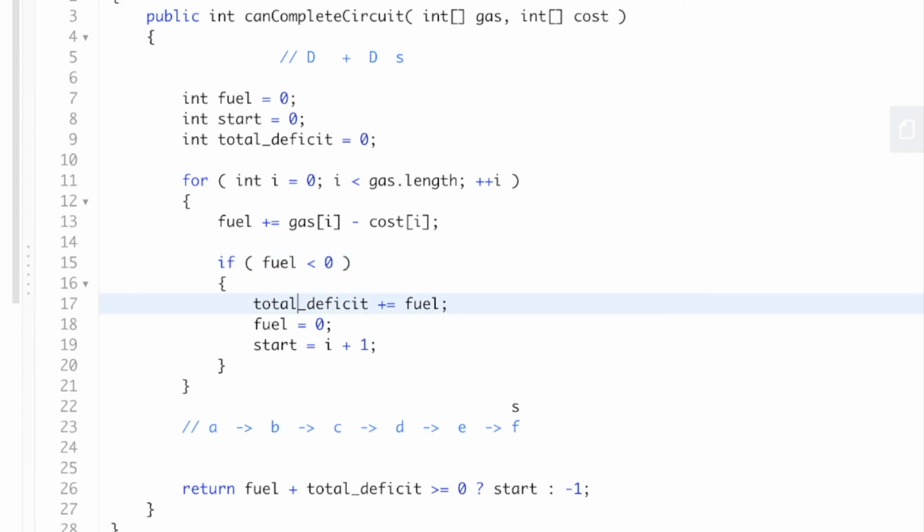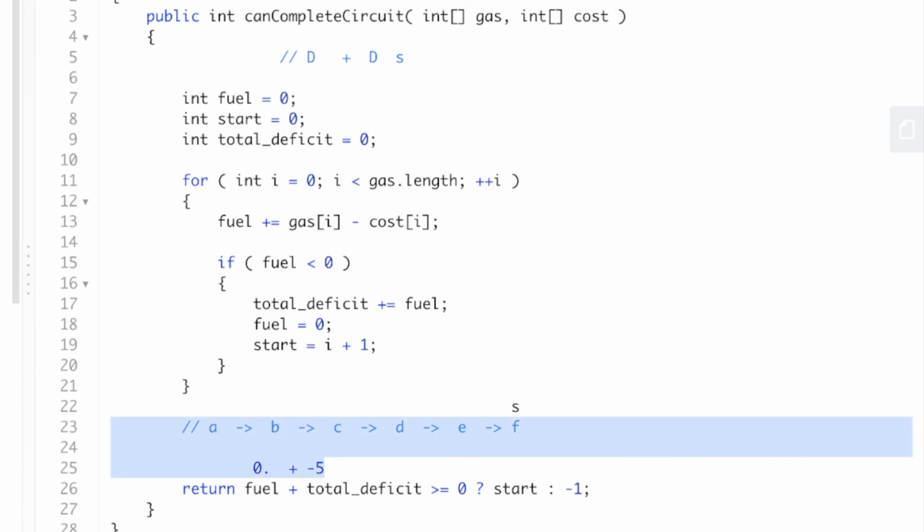The total deficit will be some negative number, right? Because we couldn't make it from F to A, so we add to our total deficit, and the fuel will be 0. So then we're going to check if 0, again, this is just this one specific case, plus this negative number, let's say it's 5, is greater or equal to 0, and this will be false, which means we'll return -1. I just wanted to go over what happens in that one little case where we reach the end and it wasn't a valid starting point.